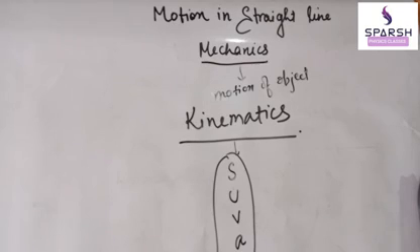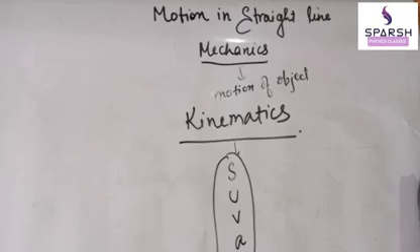So an object is in motion only when we are considering a frame of reference. The same object can be at rest and also in motion. The object is said to be at rest when it does not change its position with respect to its immediate surroundings.